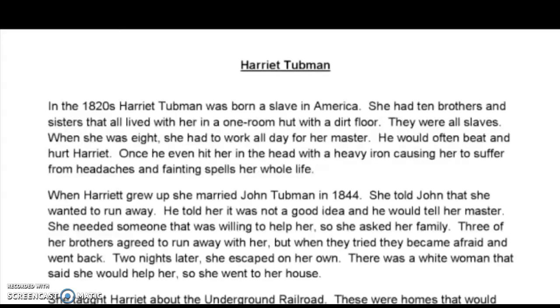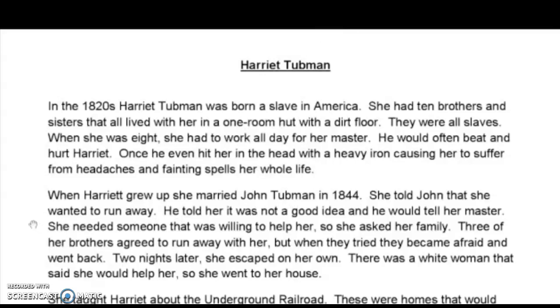Harriet Tubman. In the 1820s, Harriet Tubman was born a slave in America. She had 10 brothers and sisters that all lived with her in a one-room hut with a dirt floor. They were all slaves. When she was 8, she had to work all day for her master. He would often beat and hurt Harriet. Once he even hit her in the head with a heavy iron, causing her to suffer from headaches and fainting spells her whole life.